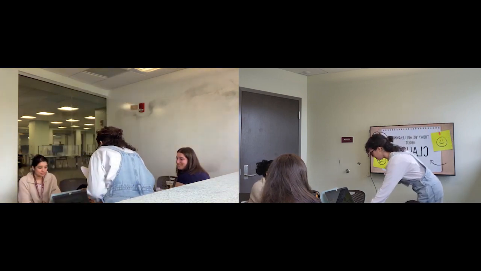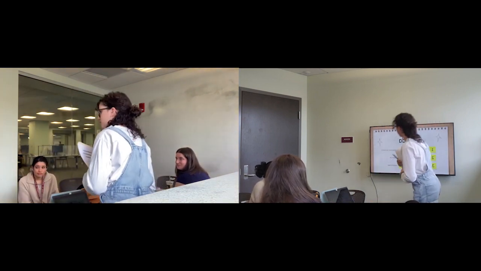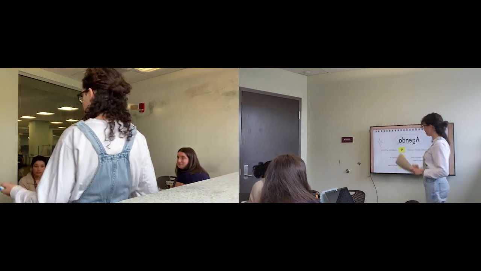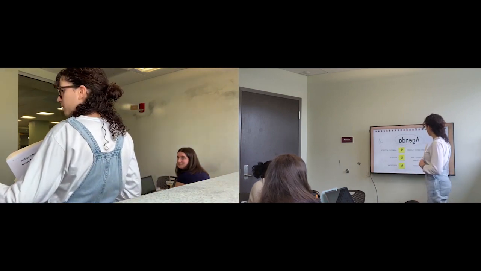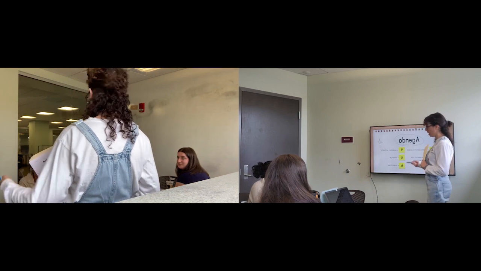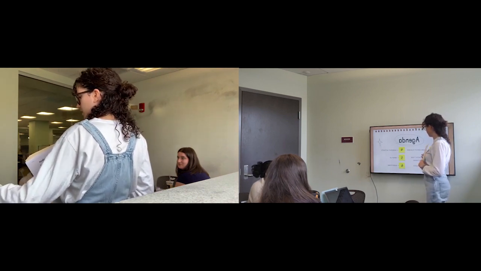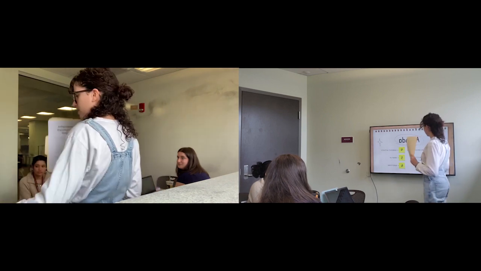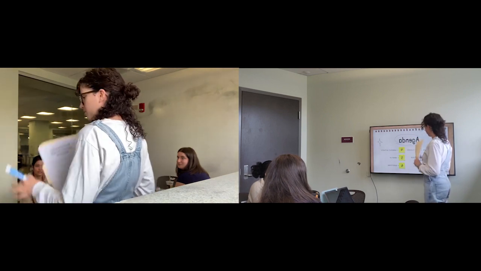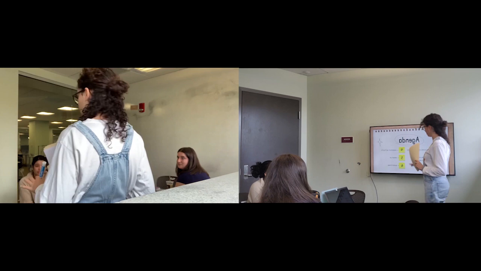Okay, let's get started. So this will be our agenda for today. Number 1, we are going to learn about clauses. Number 2, we will learn about subordinating conjunctions. It's a bit of a tricky word, but trust me, you will get everything. You guys are very smart.